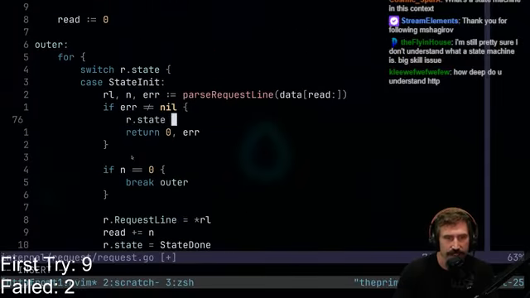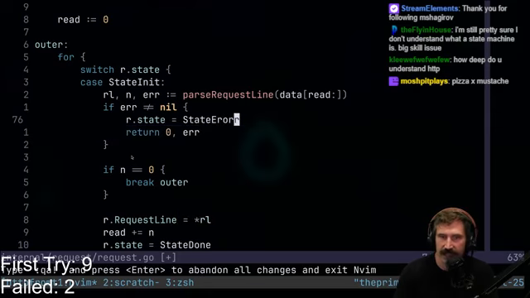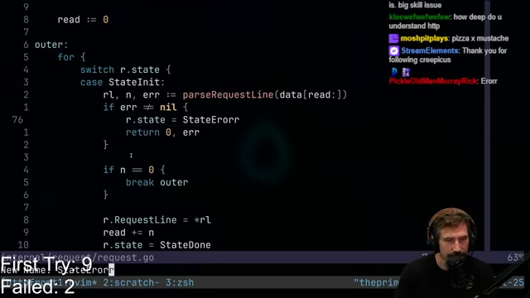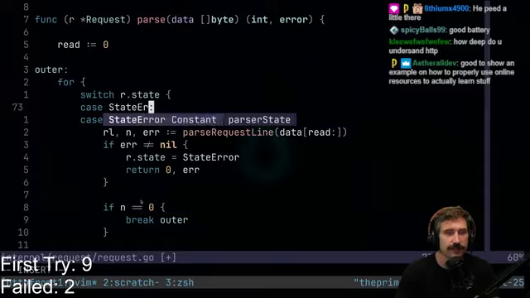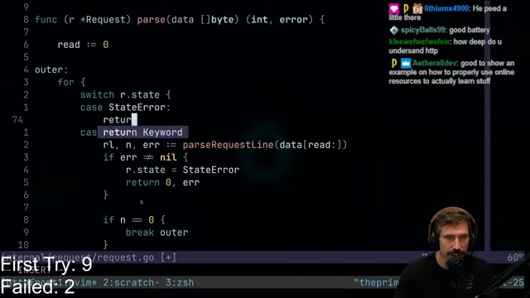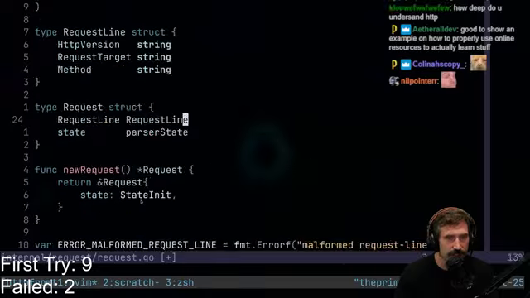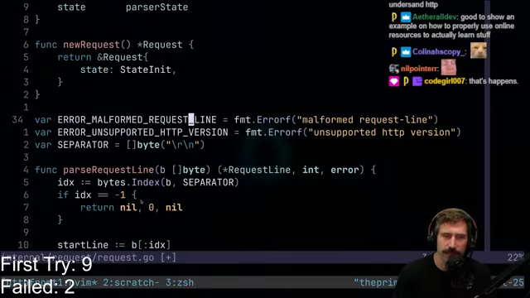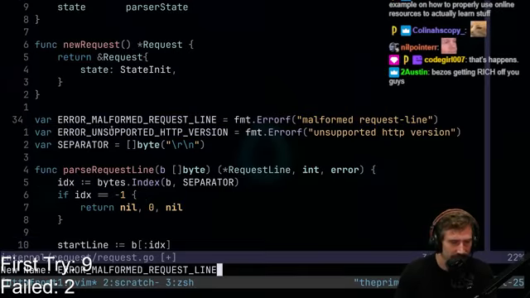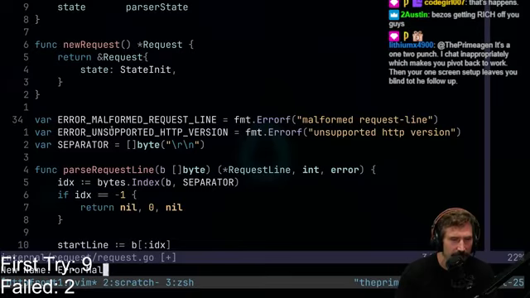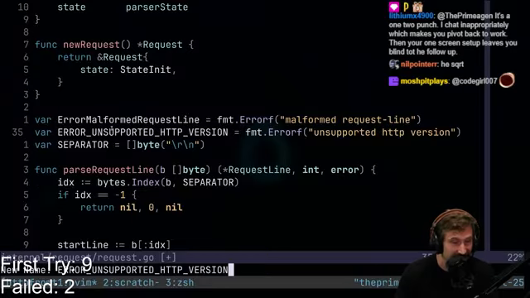So I can go state equals state.error. That is incorrectly spelled. I've never been afraid of bad spelling. Never been afraid. State.error. Return 0, let's see, errors. Should I have this defined? By the way, for us Go people, do you like to have your errors defined like this? Me personally, I don't like how it makes me feel like I'm yelling at myself. So I'm just going to go with error malformed request line. I feel like that just makes me happier, honestly.